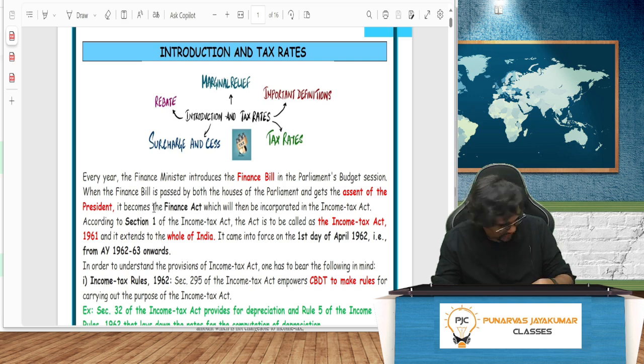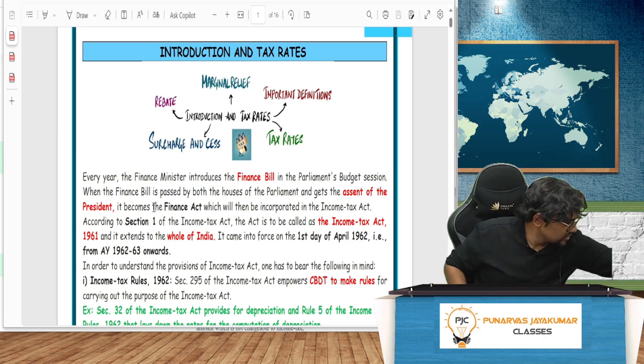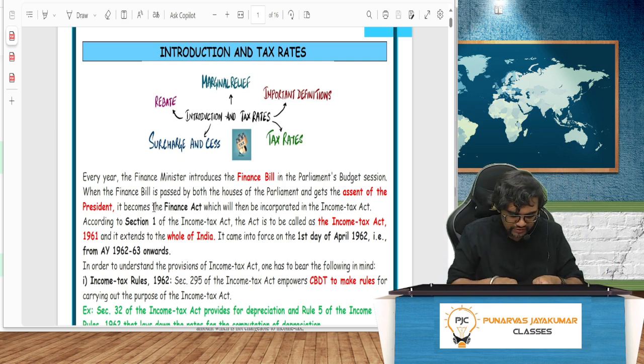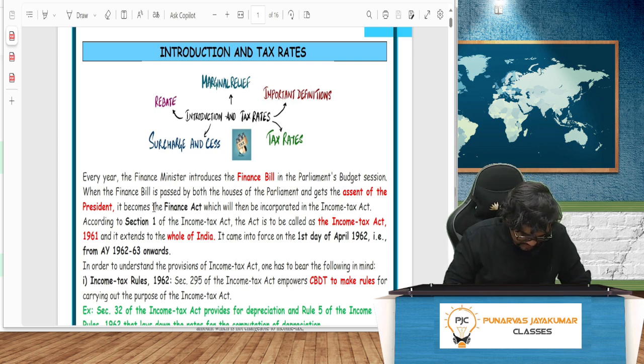First of all, we have to discuss the introduction and the tax rates. That is the most important thing, the basics, after which we'll go to other areas. Probably we'll start off with PGBP, which everybody likes, and then move on to other areas.